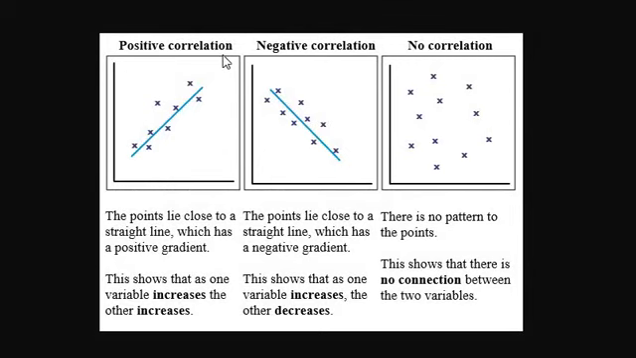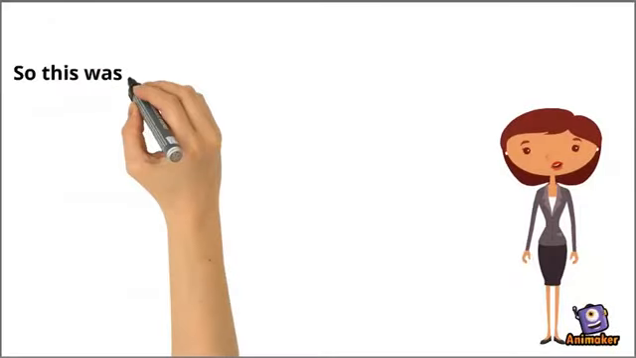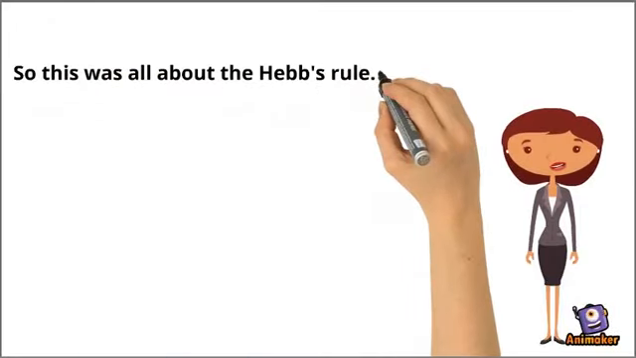In the positive correlation, you can see that as the variable on the x-axis increases, y also increases. While in the negative correlation, as x increases, the y decreases. That is, it has a negative gradient. This refers to negative correlation. And no correlation means there is no connection between the two variables. So this was all about Hebb's rule.